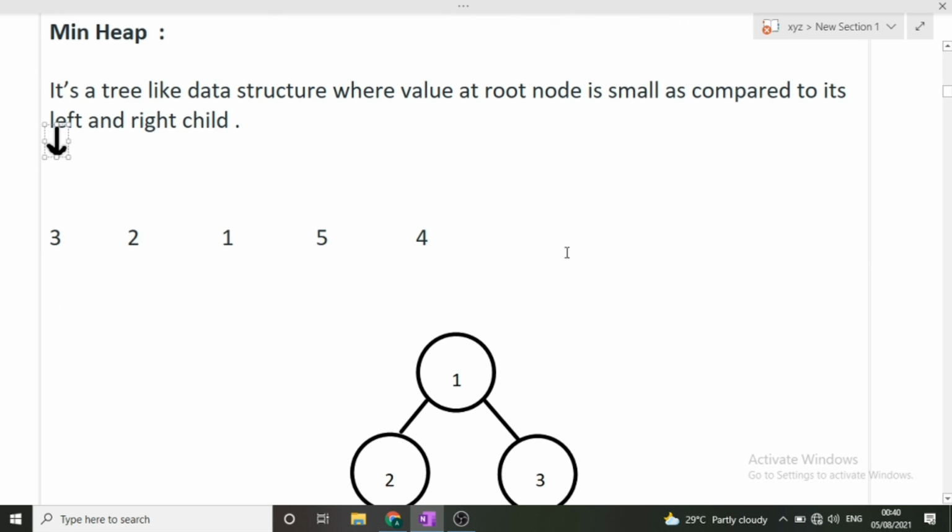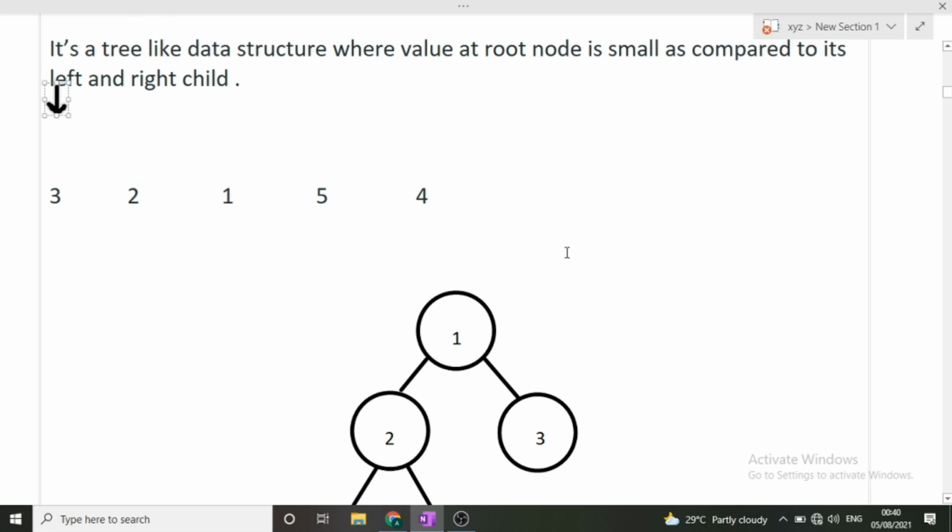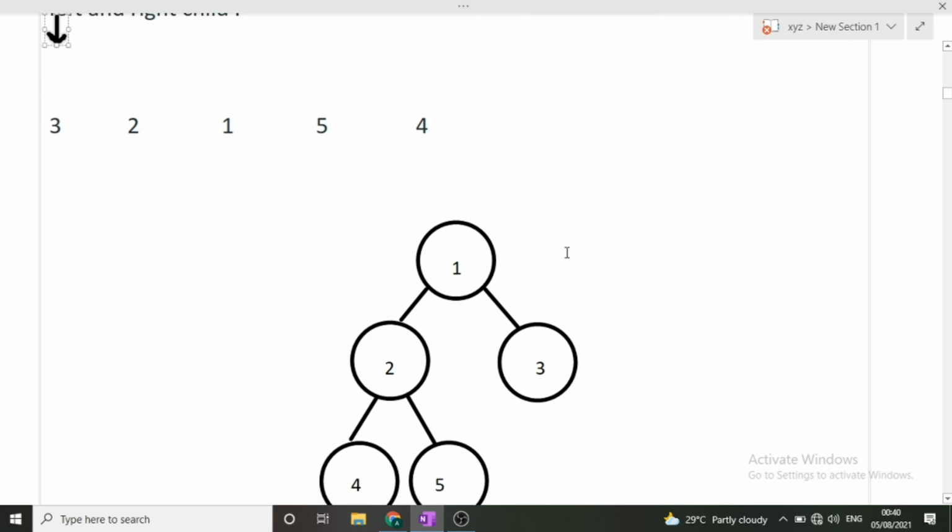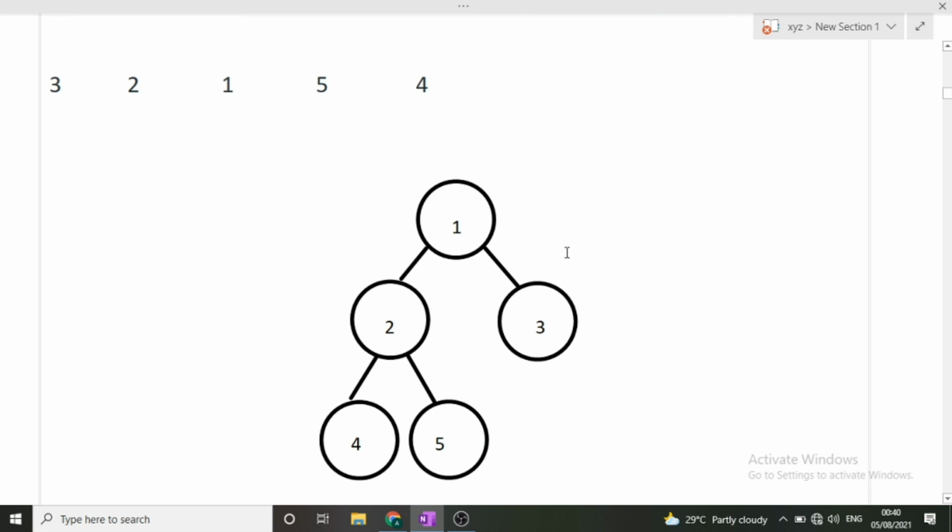Now guys, when talking about a heap, there is one thing to note. In a heap, we can only do operations on a single element, that is the root element present on the top. We can print this element, we can delete this element, we can insert an element. Whenever we are using a heap data structure, the only element that we can access is the root node, that is the topmost element.